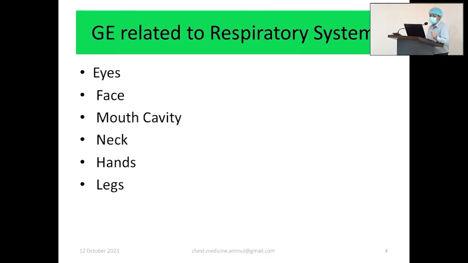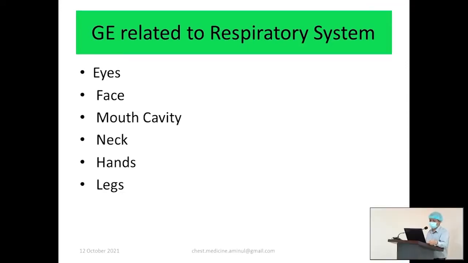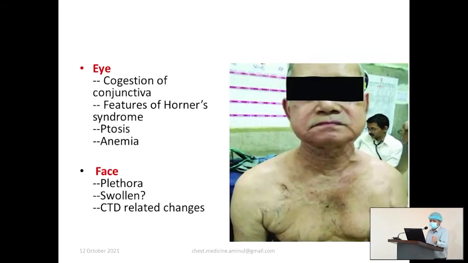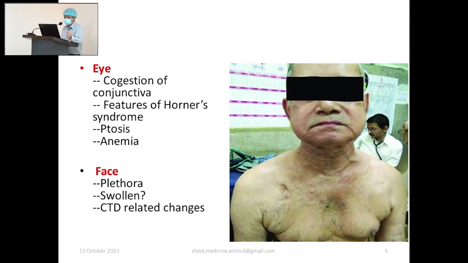Then what are the general examinations related to the respiratory system? From above downward, you have to look at eyes, face, mouth cavity, neck, hands, and legs. In eyes, you have to look for congestion of conjunctiva, features of Horner syndrome, ptosis, anemia.